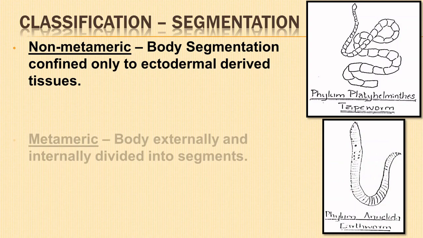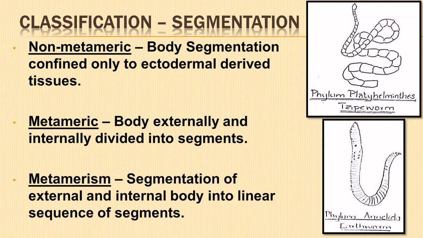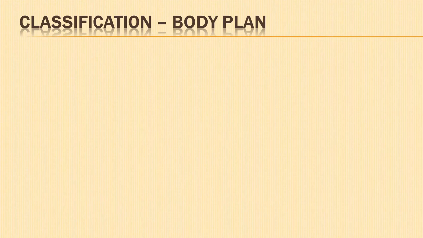Metameric. The body is externally and internally divided into segments with a serial repetition of some organs. Segmentation of external and internal body into linear sequence of segments is called metamerism. In earthworm, the body shows metameric segmentation. Next is animal classification based on the body plan.